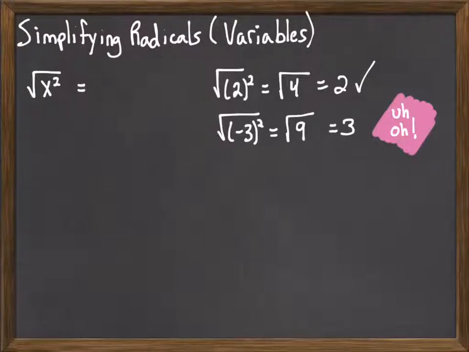And so think back to yourself for a moment. What operation have you used that when you apply it to a positive number, it gives you that number, but when you apply it to a negative number, you get the positive value? And the answer is absolute value. So square root of x squared is actually absolute value.